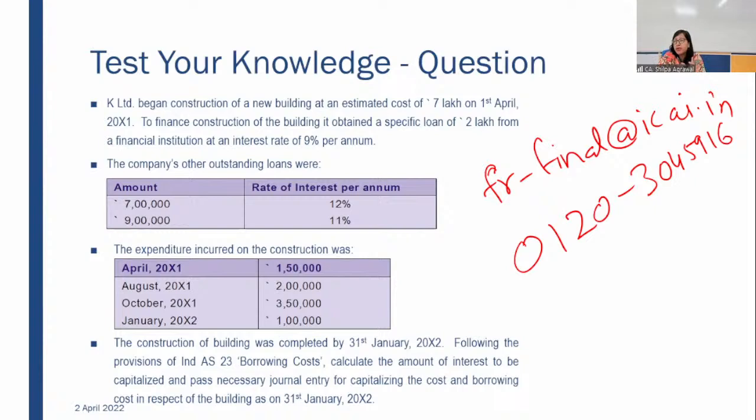Though the expenditure was done in 4 phases, 5 lakh, 7 lakh, 8 lakh, if you remember, whatever we have to do, the borrowing cost on specific borrowing is on the total amount borrowed, irrespective of the expenditure being done in a phased manner.